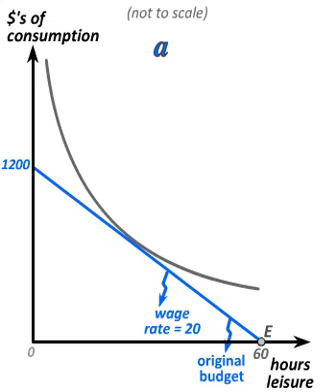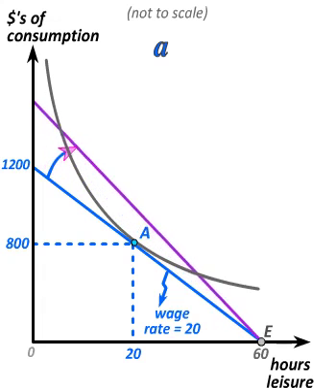Suppose your original optimal bundle, bundle A, is to consume $800 worth of consumption and 20 hours of leisure. In other words, you're selling 40 hours of leisure at $20 an hour, which earns you $800 that you can spend on $800 worth of other consumption, and it leaves you with 20 hours of leisure to consume.